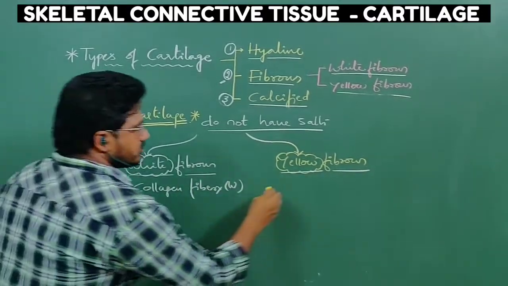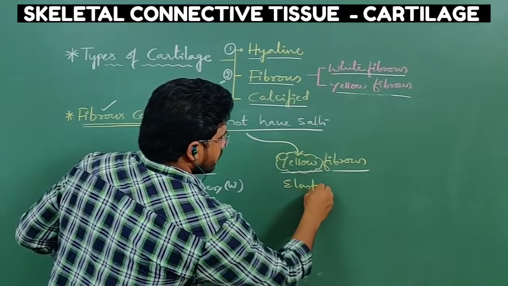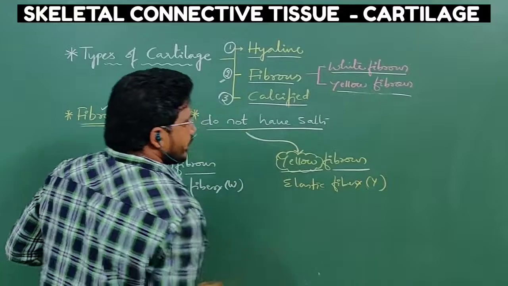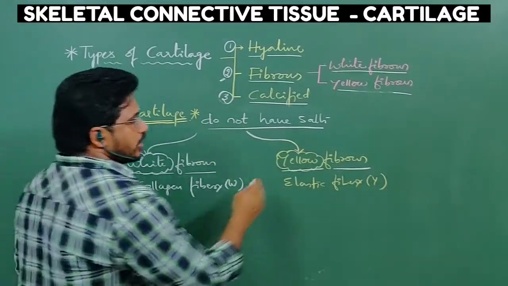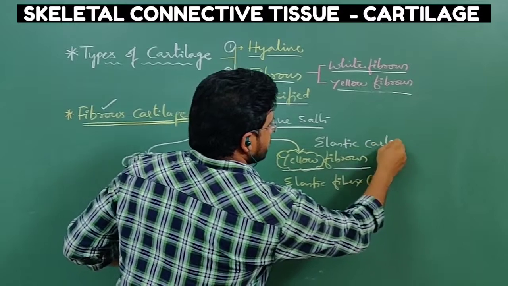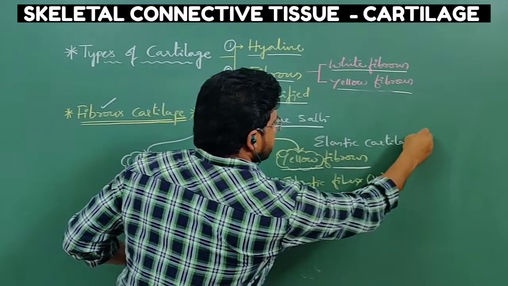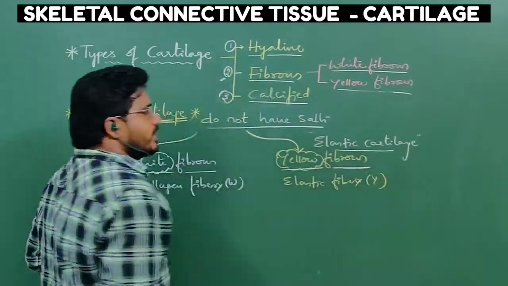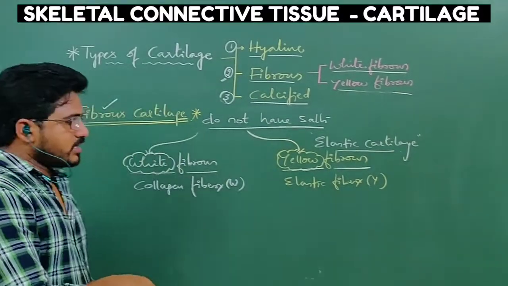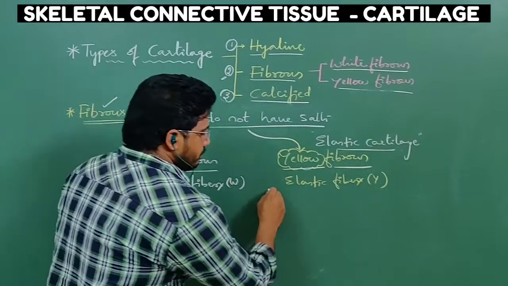And yellow fibers consist of elastic fibers. Elastic fibers, yellow color. That's why yellow fibrous tissue is also called elastic cartilage. Elastic cartilage is the most flexible cartilage in the animal. Such cartilages are present in some locations.